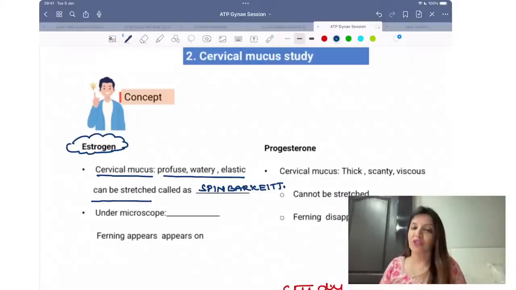Right? ये PG में क्वेश्चन पूछा गया है, but this time I don't know why I feel कि इसमें से कुछ भी can be asked in FMG, and that is why all the DBMCI students, you are going to write this point if I have not made you write it earlier. Write this point that cervical mucus will be profuse, watery, elastic and it can be stretched. That is what is called as spinnbarkeit.